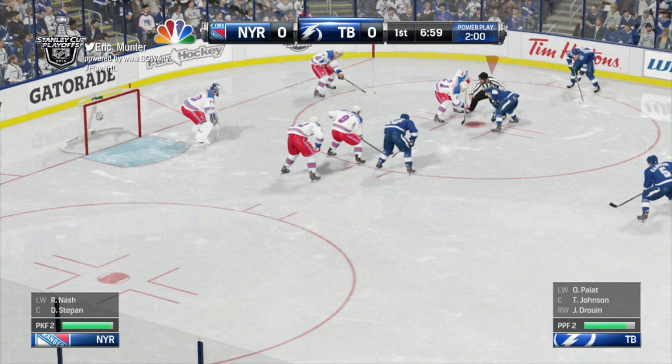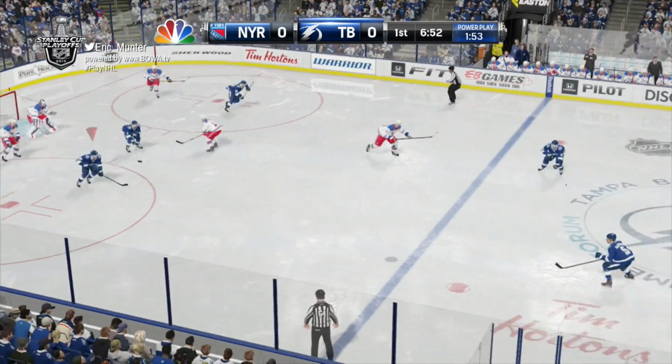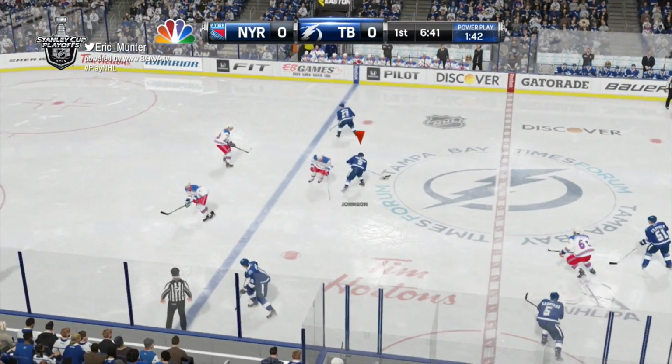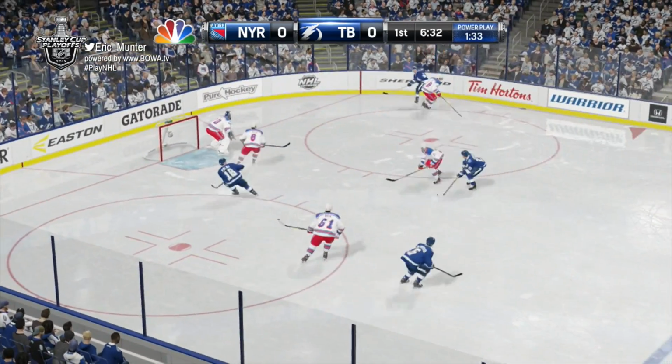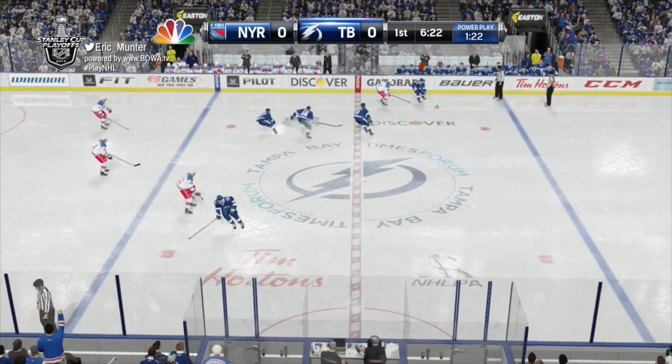6:59 to go in the opening period. Tampa with the first power play of the game. Puck right on to Lundqvist net. He played it to Klein. Got it out as far as center. Filppula over to Johnson. Johnson's in. Looking to set up for the Lightning. They play it to the point, but unable to keep it in was Valtteri Filppula.